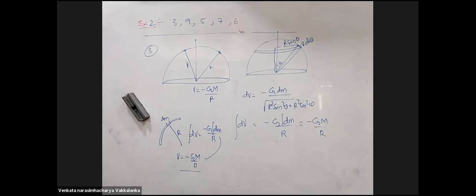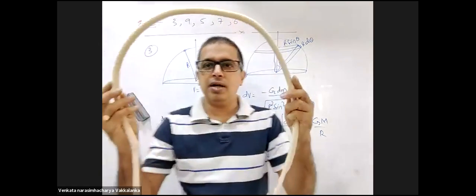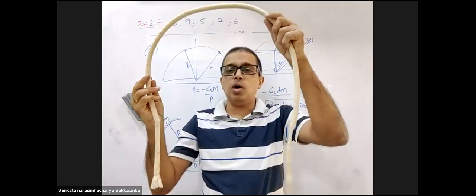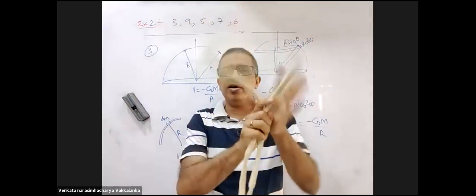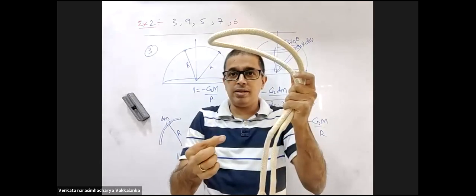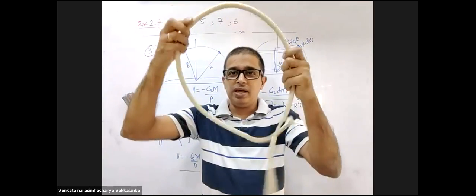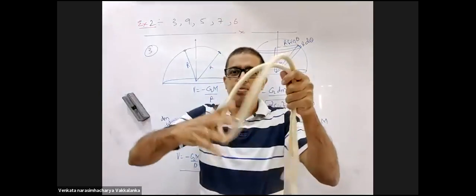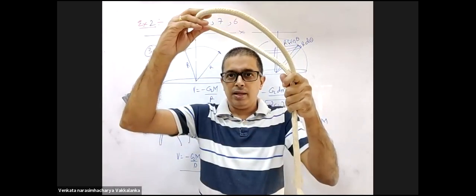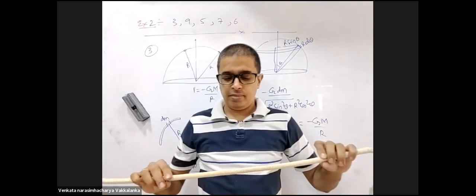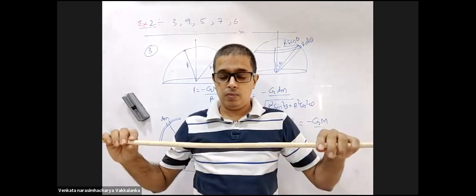If I take a ring like this, have a look at this. I will take a semicircular ring like this. At the center, the distance of every small element is the same, even if I keep the whole of the ring on one side. So whether I keep the semicircular ring this way or I fold it on one side and keep it as a quarter of a circle, the net total mass from the center remains the same. Yes or no? Yes, sir.